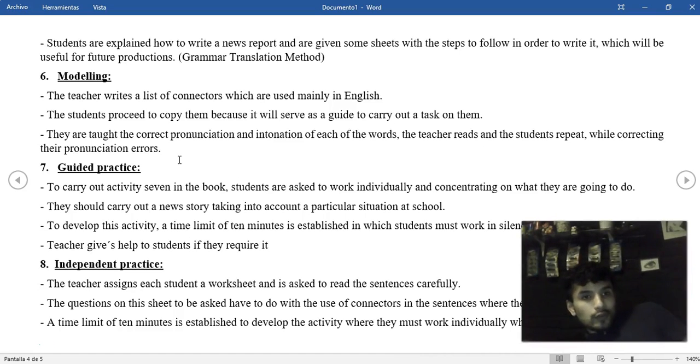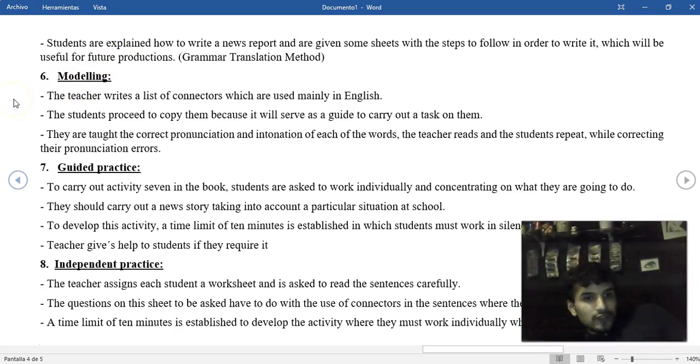Yes, I'm going to share with my students sheets with a lot of information that is helpful so my students can make a future exercise.